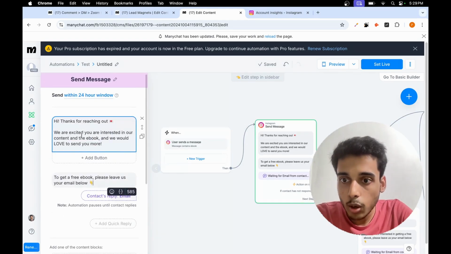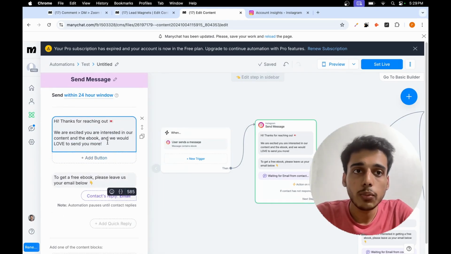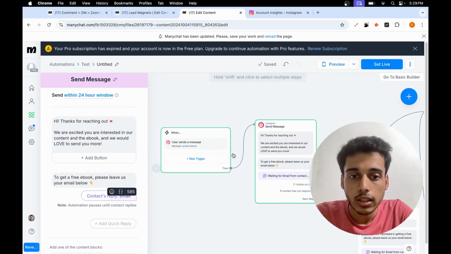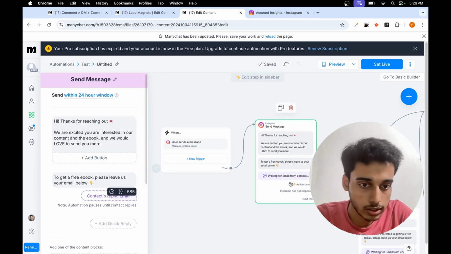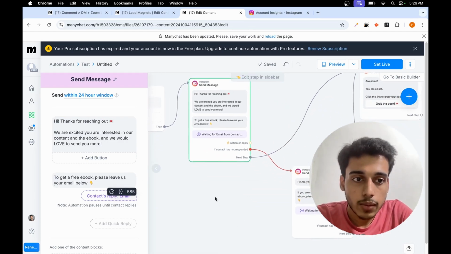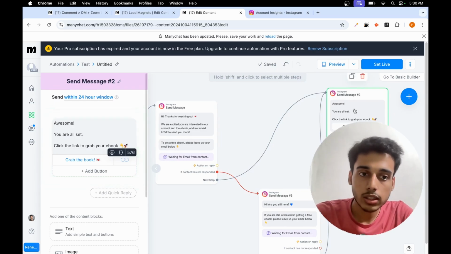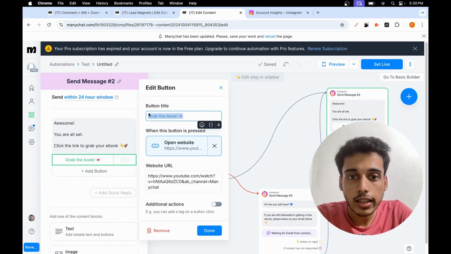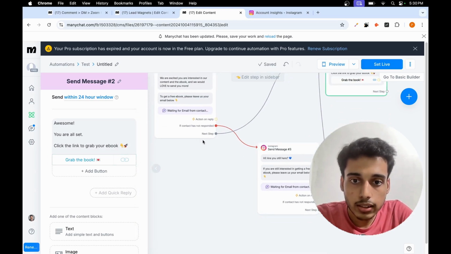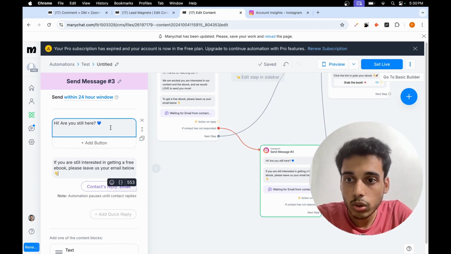Here I have an option to send out a message that we are excited to share a freebie, like an SOP guide, a document that I've created specifically for you. If you want it, then please give me your email address. Now, once the user enters the email address, they will be redirected to this particular message. This message will be sent: please grab the book right away, and you can attach the link to that freebie. Or else, if they don't respond with their email address, it's going to wait for about 24 hours or so. You can set the window.